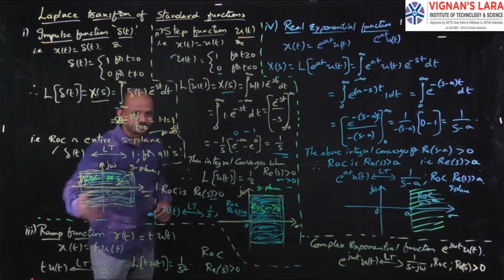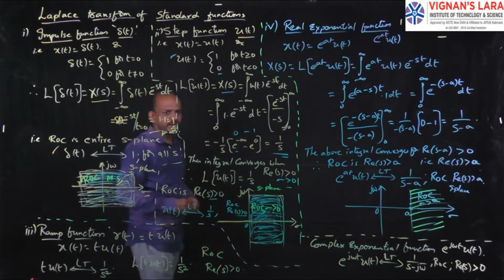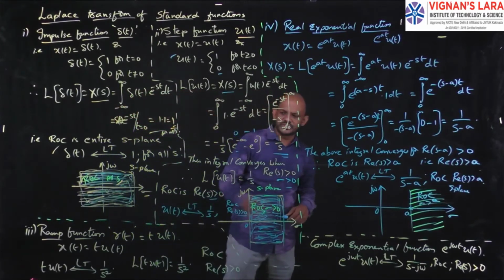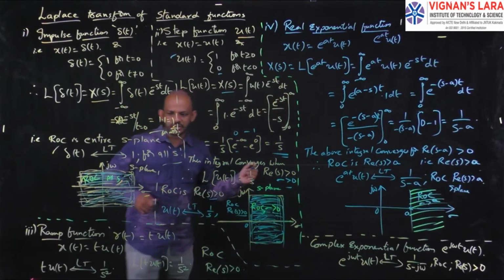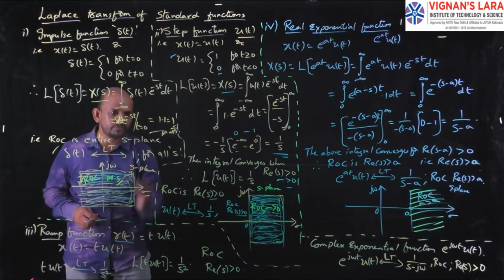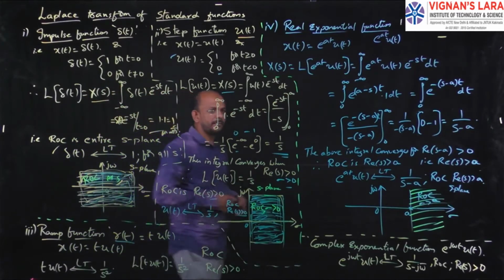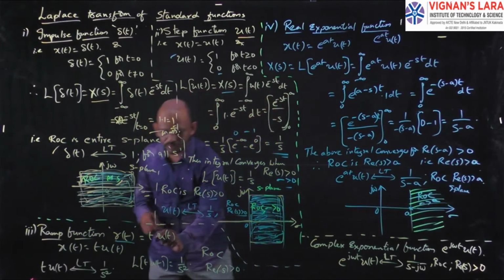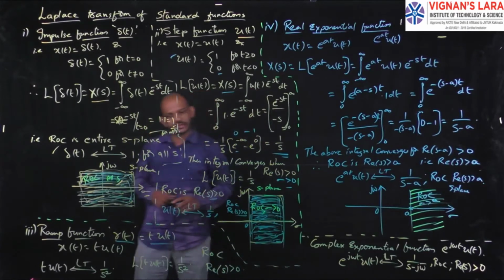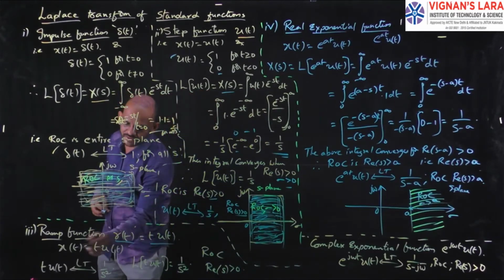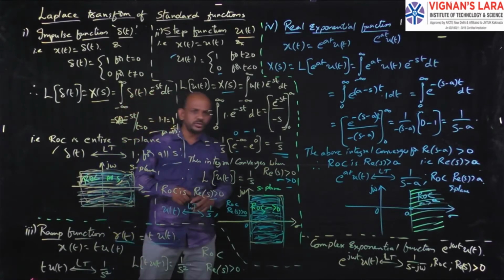Next, third one, a ramp function. A ramp function is generally represented with r of t, which is nothing but t into u of t. We all know the relation between the ramp and the unit step function is r of t equal to t into u of t. So x of t equal to t into u of t.